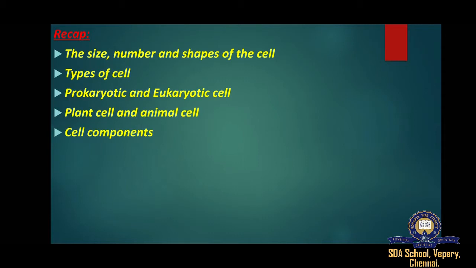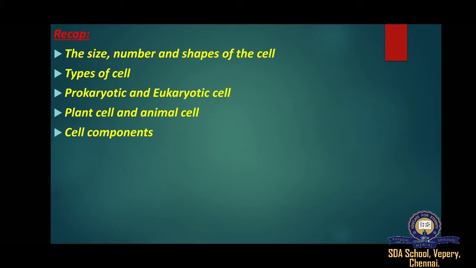Types of cells. Generally, cells are classified into two types. The first one is the prokaryotic cell. It has no true nucleus, consisting of no nuclear membrane. Another one is the eukaryotic cell. It has a true nucleus, consisting of a nuclear membrane. Prokaryotic: the unicellular organism like bacteria has a prokaryotic cell. Eukaryotic cell: the cell which has a true nucleus is called a eukaryotic cell. It's bigger than a prokaryotic cell. For example, plants, animals, most of the fungi and algae.